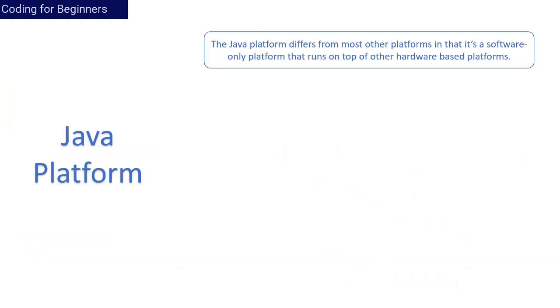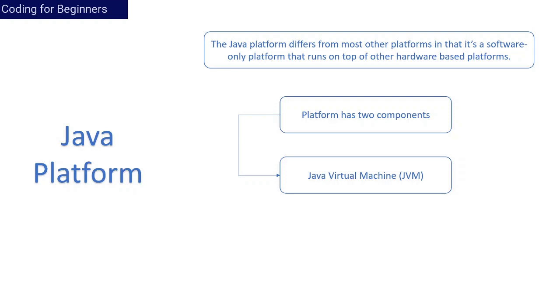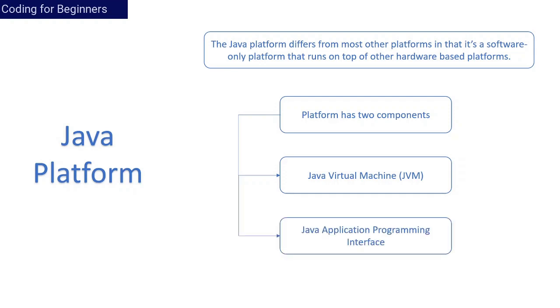Now, what are the components of the Java platform? The Java platform basically has two components. First, the Java Virtual Machine, which we have seen in the previous slide. Second, the Java Application Programming Interface. The Java API we'll learn in detail in a later part of the tutorial. But for now, just understand that these are a set of application programming interfaces which support the Java Virtual Machine to run the bytecode, that is the test.class.